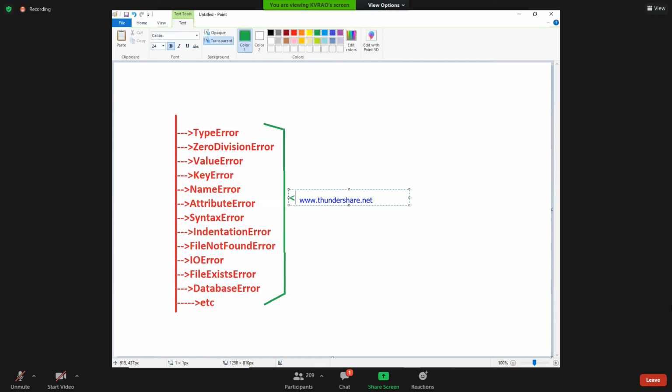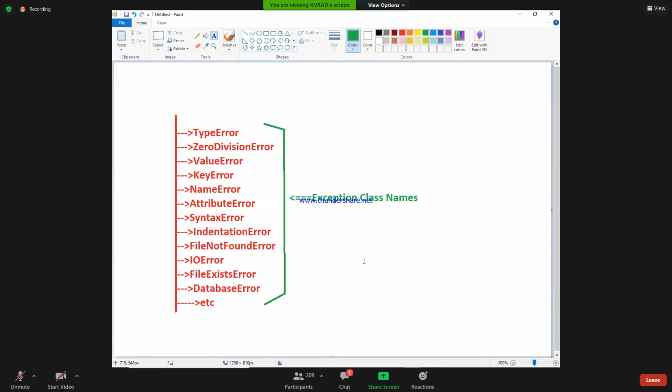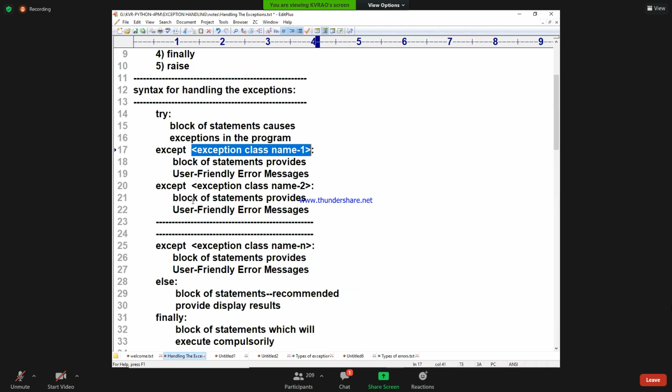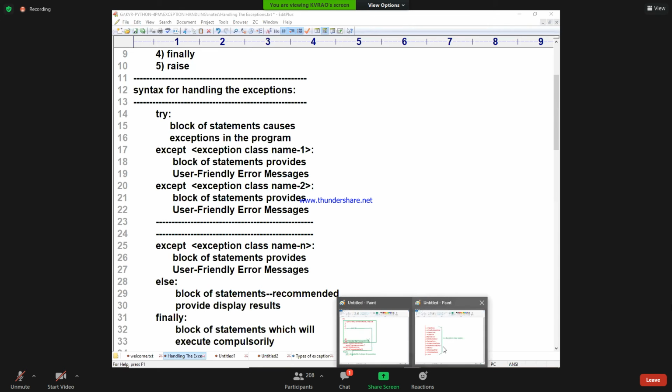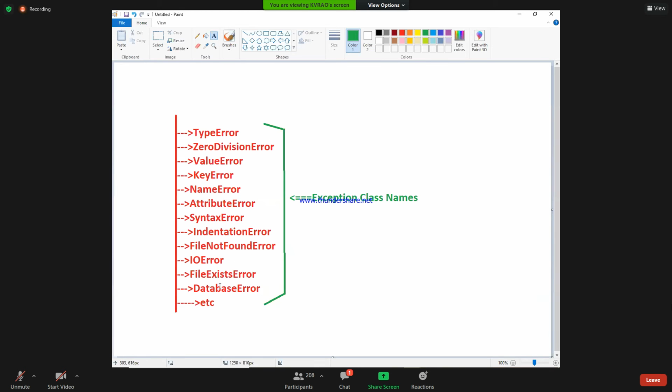So I am saying that these are called exception class names. What are all these exception class names for? Whenever some wrong input occurs, we use these classes. Where did I use them in our programming? I used except ValueError, ZeroDivisionError so far. Like that, I can use many of them. All these classes are one example.